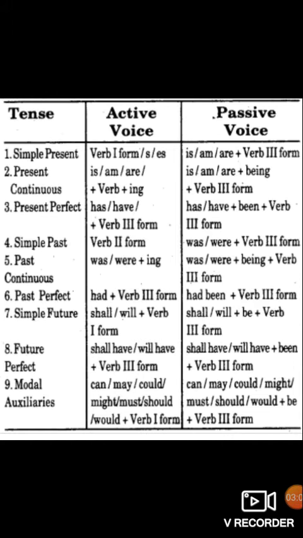Shall write, will write. It will be used as shall be written, will be written in passive form. So in other modal auxiliaries also, it will be like be written. And future perfect, shall have written, will have written, changed into shall have been written, will have been written. So if any other modal auxiliary verb is given, for example, can, could, may, might, must, should, etc., then along with that we have to use be verb plus past participle. Can write changed into can be written. Must write changed into must be written.